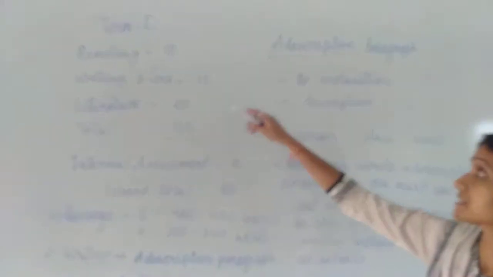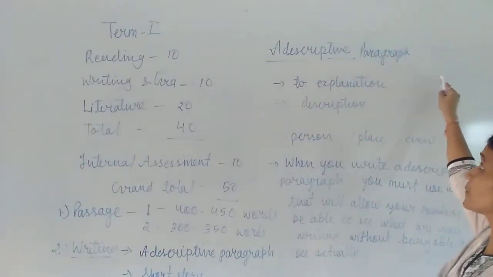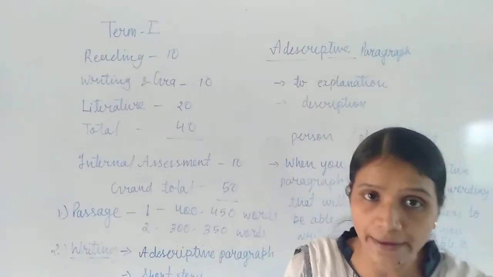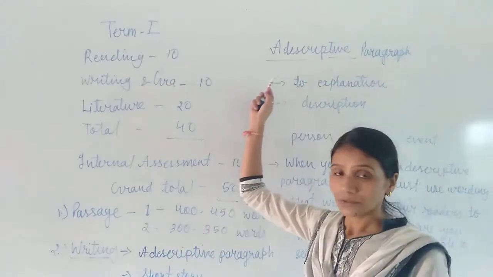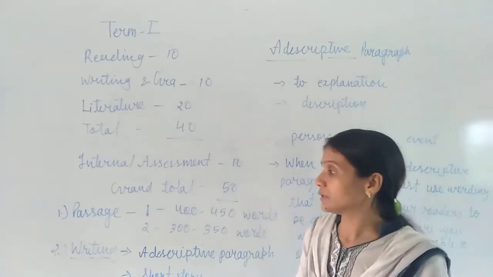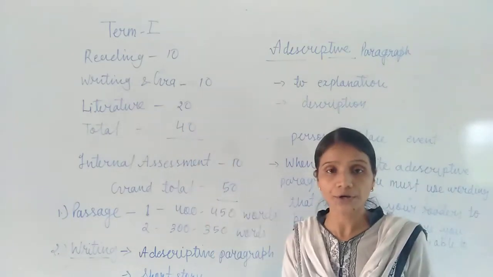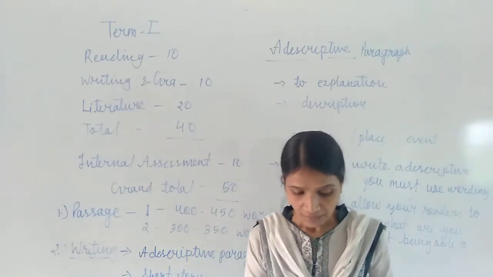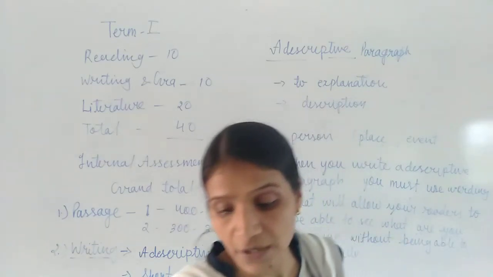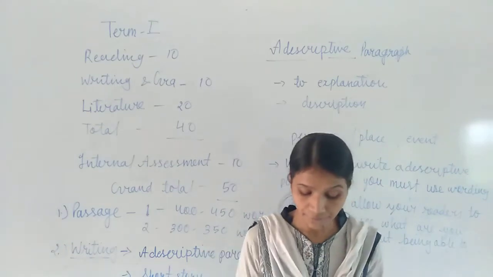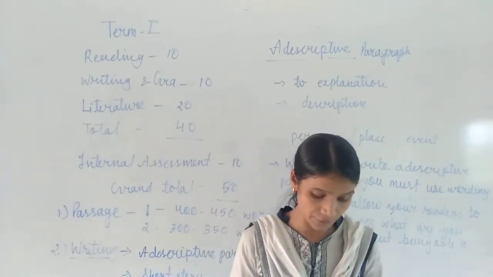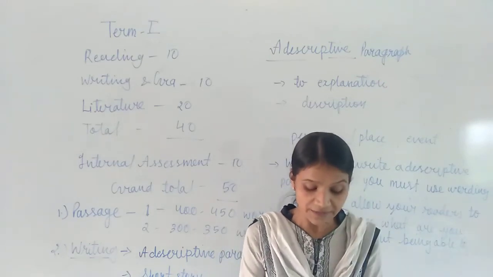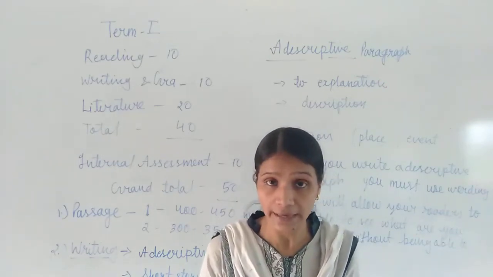we will understand how you have to write a descriptive paragraph and what the features of a descriptive paragraph are. But before starting to teach you this, I will tell you the chapter names according to term 1. For term 1, I already informed you about the grammar sections. Then first of all, you have the textbook Beehive. From the Beehive, chapter number 1, The Fun They Had.